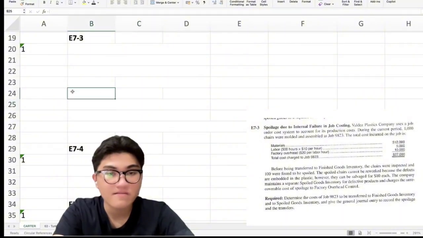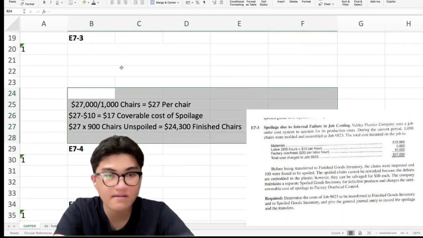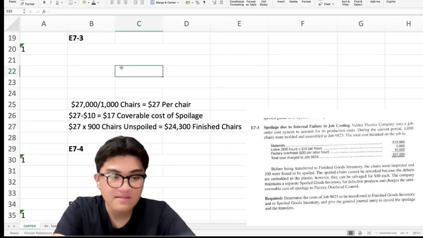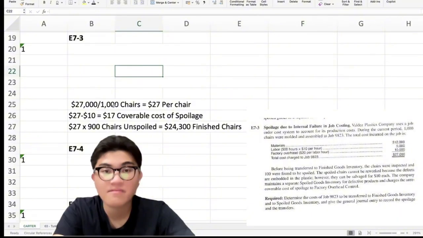Okay? So I will be showing our answers here. Okay? So ang total cost sa job is $37,000. I-divide lang siya. Then makuha nimo ang $27 per chair.